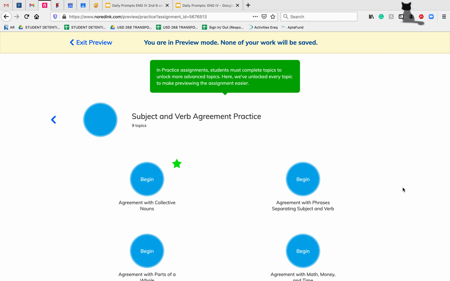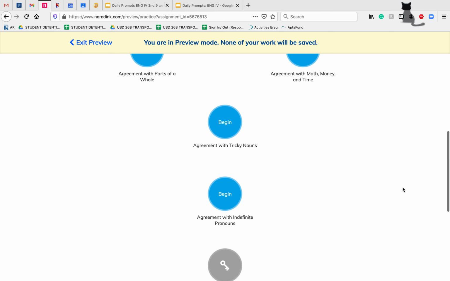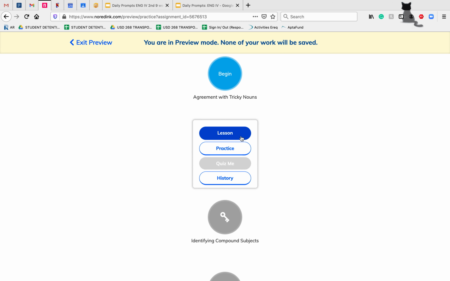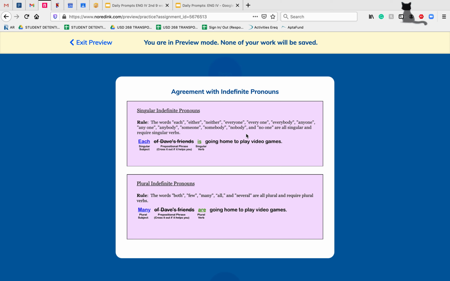Today we're going to continue on with our subject and verb agreement practice on NoRedInk. Today's video is going to focus on agreement with indefinite pronouns. Now we've already covered what a pronoun is, so it's a word that's standing in place of one of our nouns. Now an indefinite one are ones where we're starting to deal with groups or specific things.